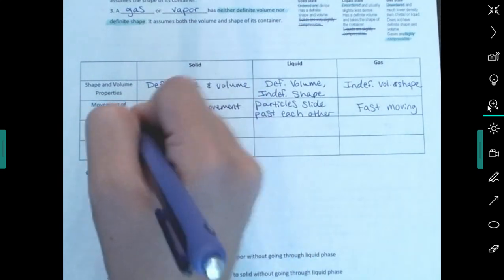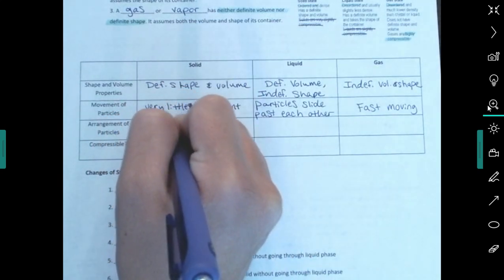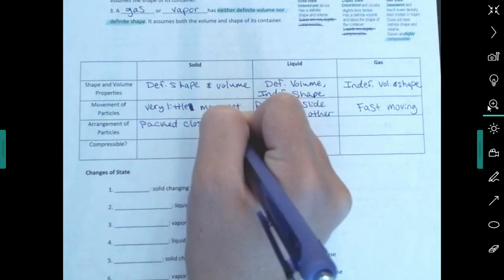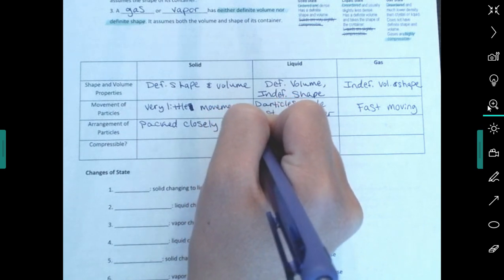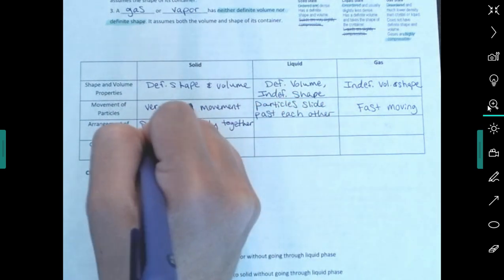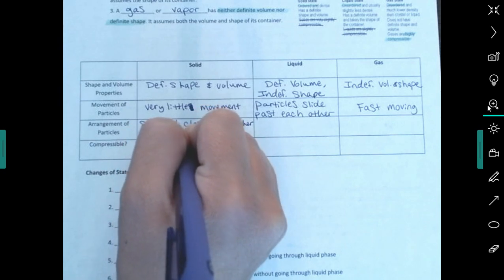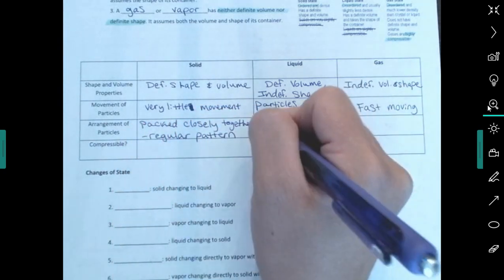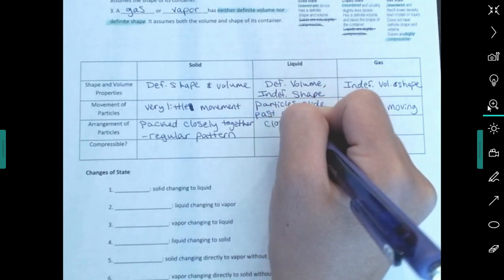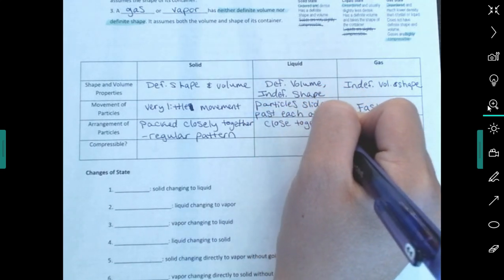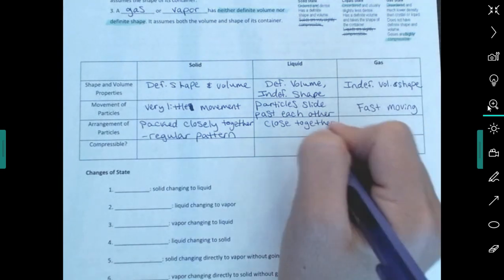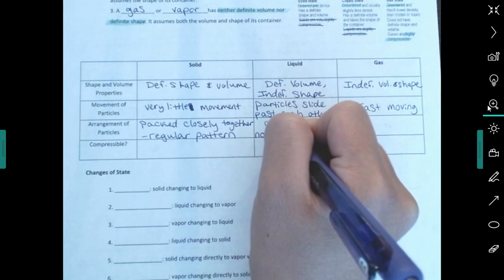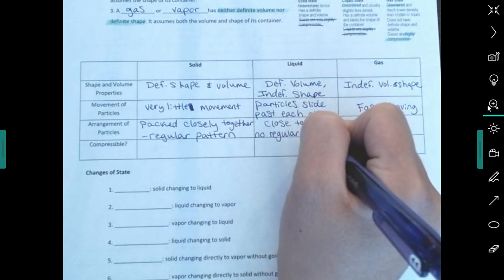Okay, arrangement of particles. In a solid, they're packed closely together, and they're in a regular pattern. Regular arrangement. Now, liquids are close together. Sorry about my handwriting, guys. You will learn that I am not known for my beautiful handwriting. Close together, but there's no regular arrangement. No regular pattern. Disordered.